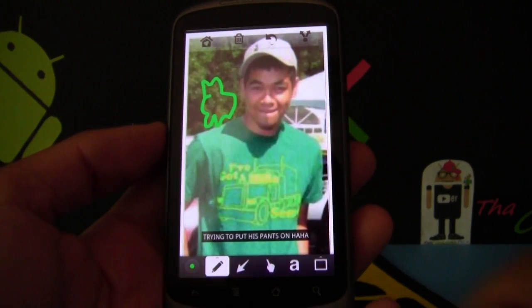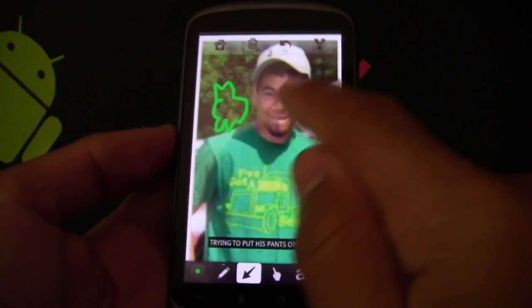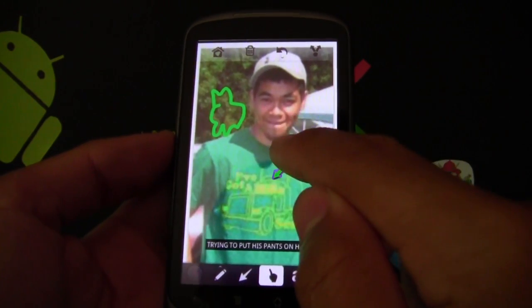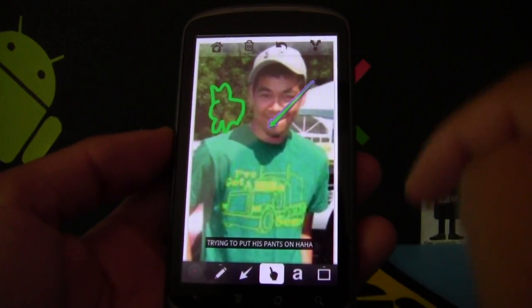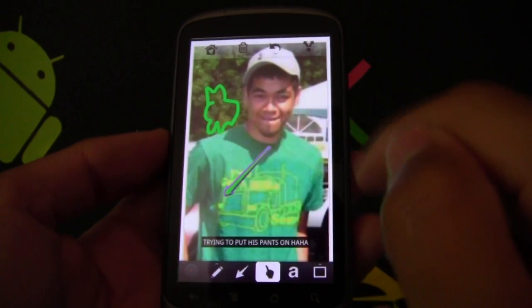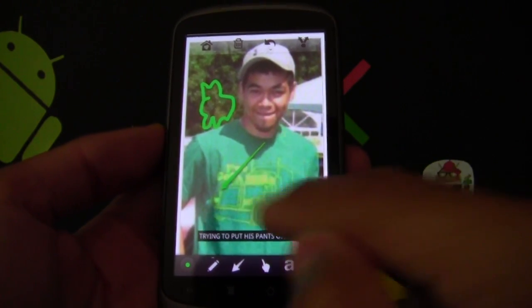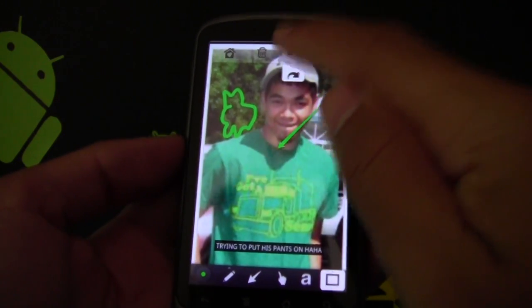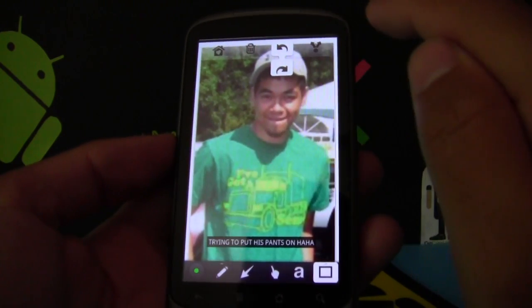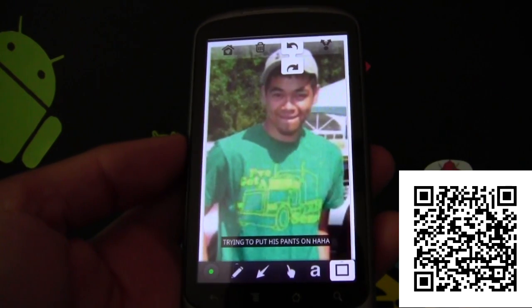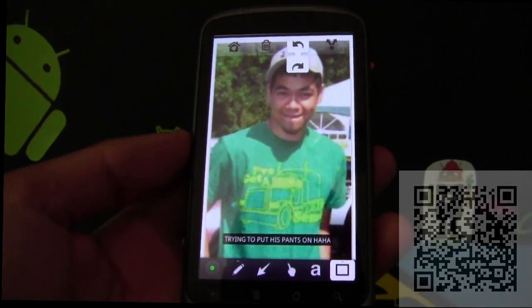So yeah, I just drew on it. I have an arrow that I can have something pointing to. I could actually drag this and move it somewhere else if I didn't want it there, so you don't have to redo it and repost it. And then you can put text, you can draw a box, and you have an undo button here that goes all the way back to refresh, and you can save and share in pictures. Something really quick and easy just to manage and tag real quick.